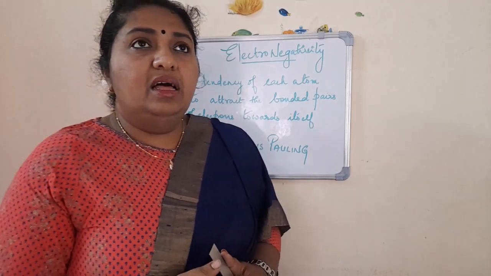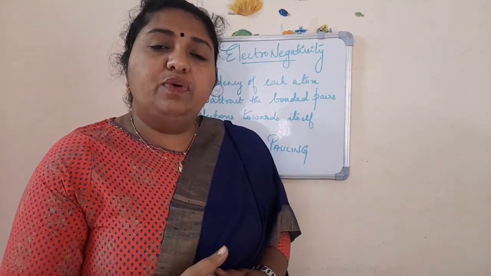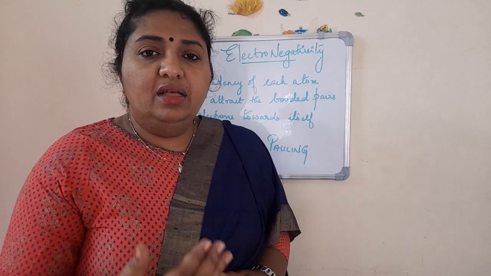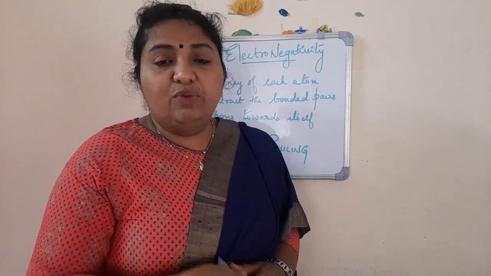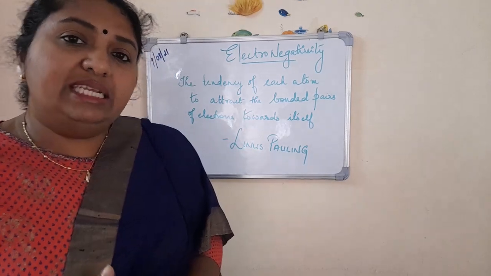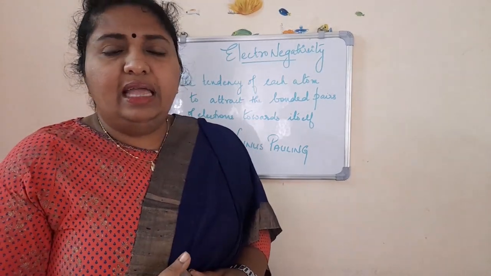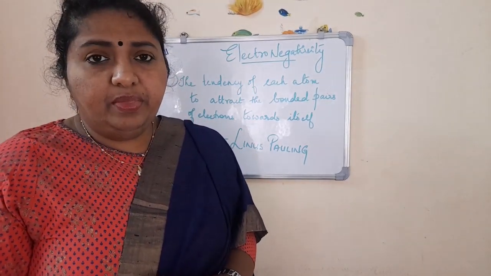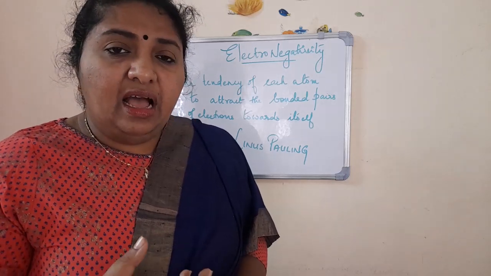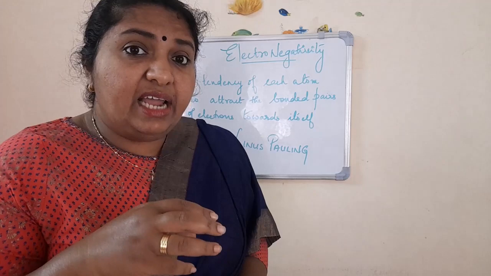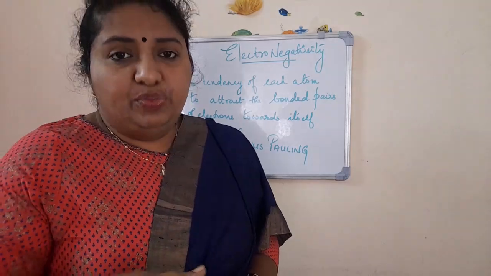See here, in ionic bond, the bond was formed by gaining or losing of electrons, isn't it? Some element will be donating the electron and some will be gaining that electron. What about in covalent bond? The elements are sharing the electrons between them, isn't it?